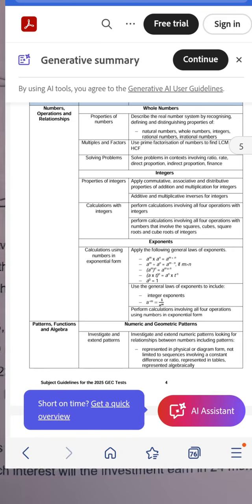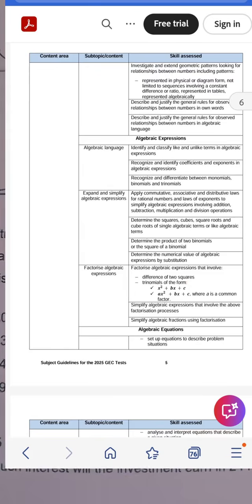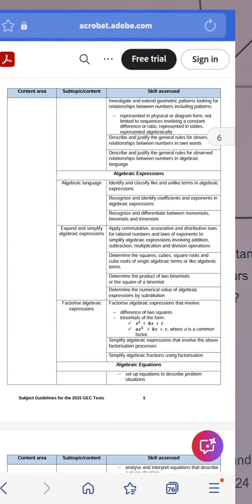Okay, so yes, number patterns. All right, as I said, let's turn our attention to the next topics that we need to know. Algebraic expressions, please, guys. So under number patterns, you must also be able to find the rules. You must be able to look at diagrams that have different things and interpret the number patterns. You must be able to look at all of those things. Okay. Then you must also know how to change certain things. All right. Get the terms, get the positions of the terms, and so it goes.